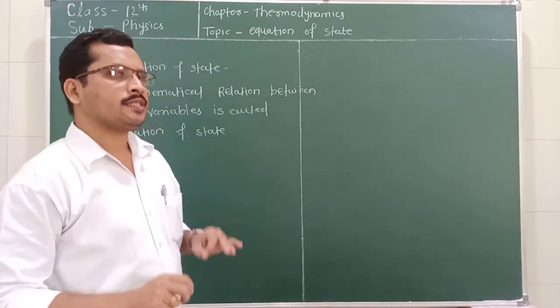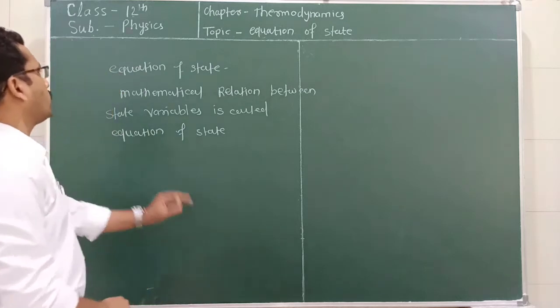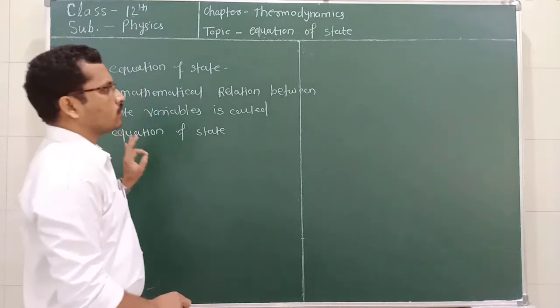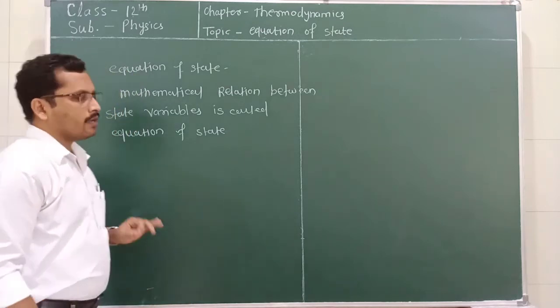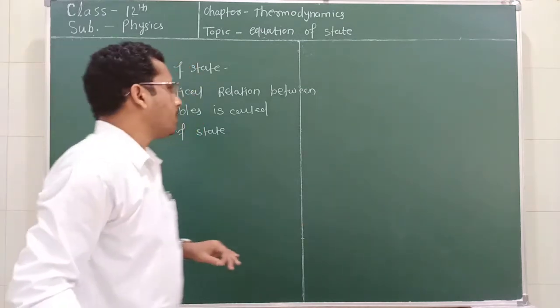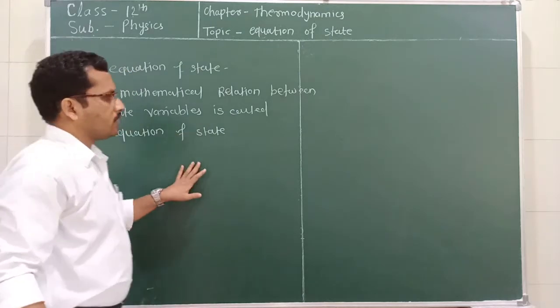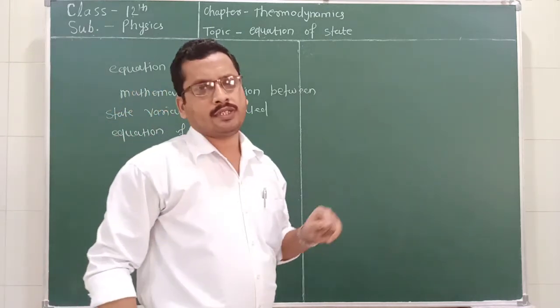If a question is asked in the examination, what is the equation of state? You can define it as: the mathematical relation between the state variables is called the equation of state for a thermodynamic system.